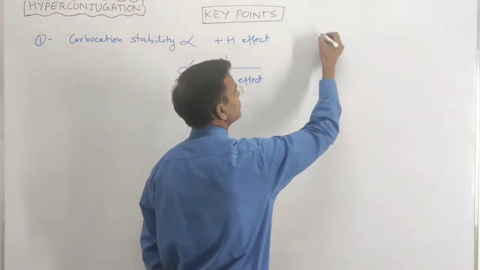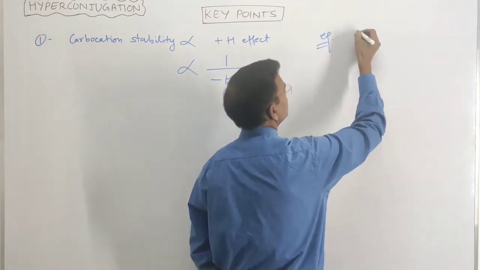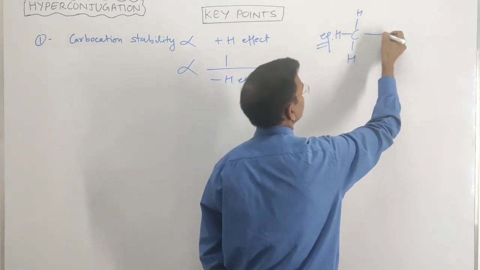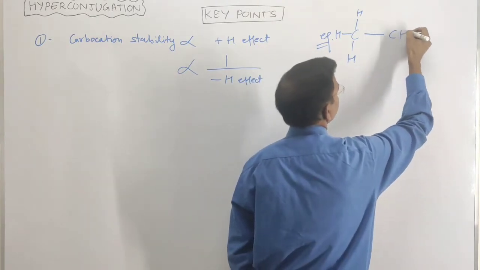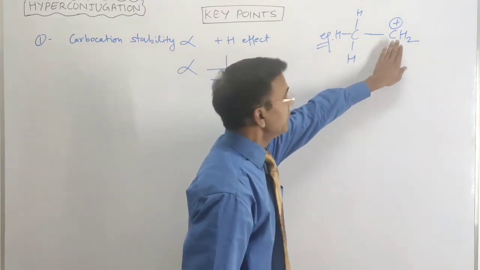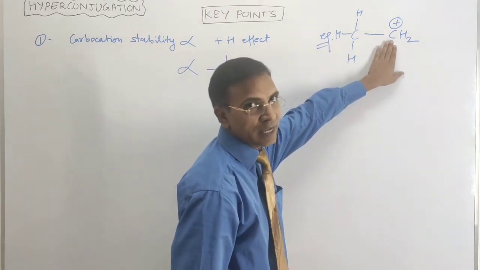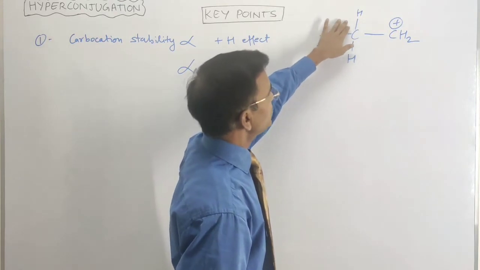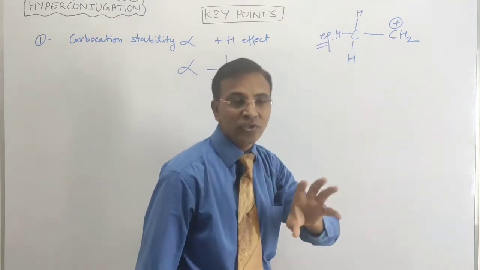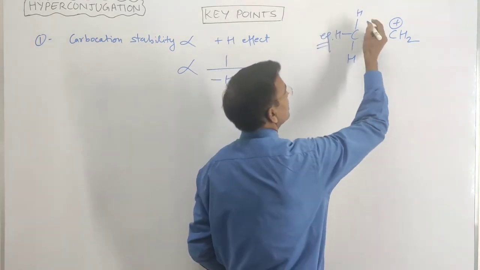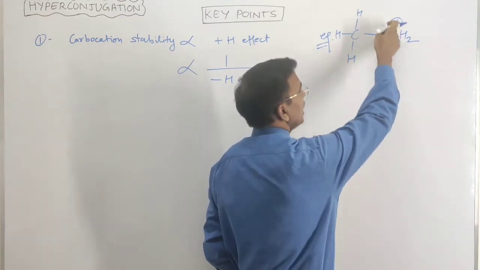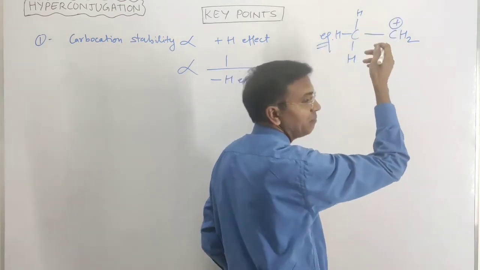For example, suppose here H3C-CH2 positive. So here is the carbocation. One empty orbital is present in that, right? So here is the C-H sigma bond, so hyperconjugation will be there, and the sigma electrons shift towards the carbocation in the empty p orbital and make the pi bond.